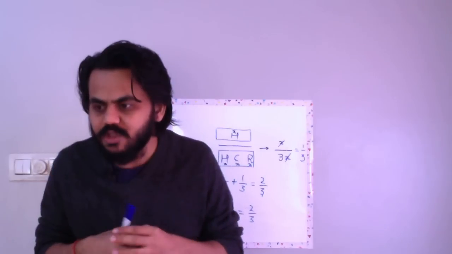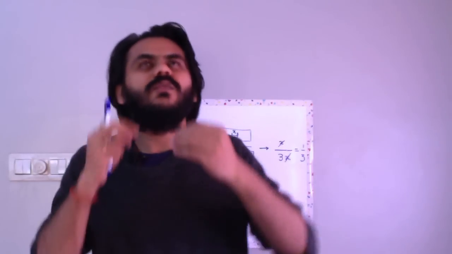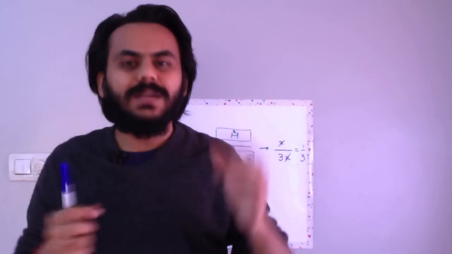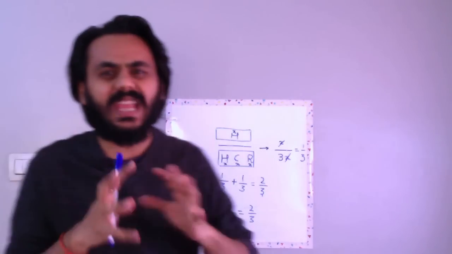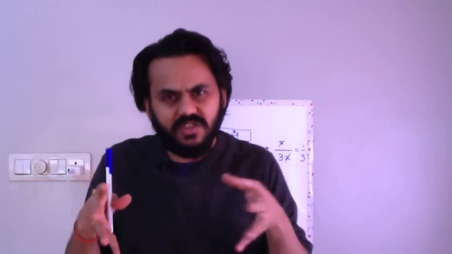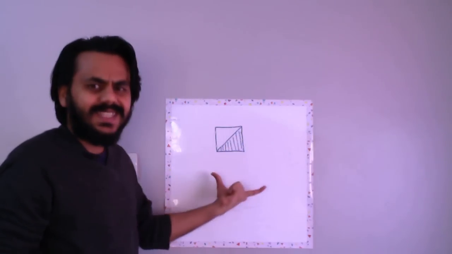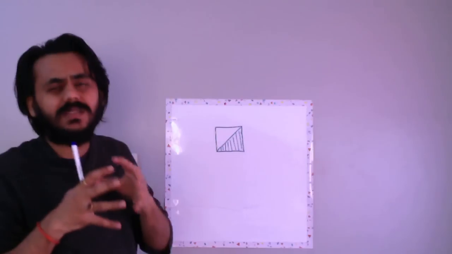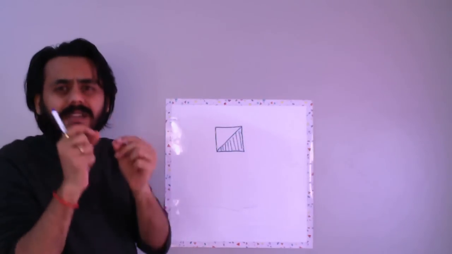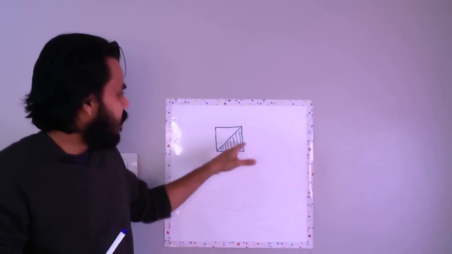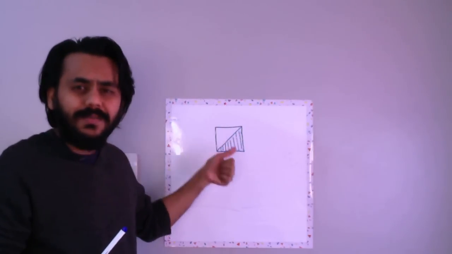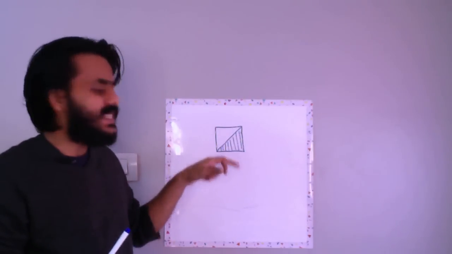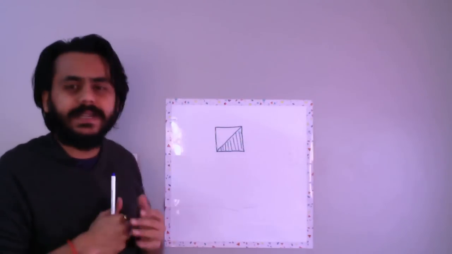Now the next kind of probability questions is based on geometry. When I say geometry, what do I mean? Let me just erase this and give you a flavor of the geometry-based probability questions. Assume that this thing over here is a square, and I am asking you what is the probability that a randomly chosen point from this square belongs to the shaded region.